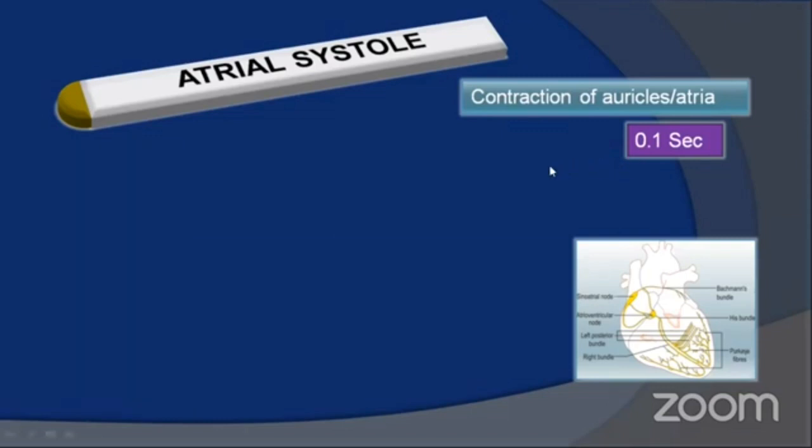As I told you, the entire cardiac cycle occurs within 0.8 seconds, or the time period required for completion of one cardiac cycle is 0.8 seconds. These 0.8 seconds are divided among the different stages of the cardiac cycle events. Atrial systole lasts for about 0.1 seconds.